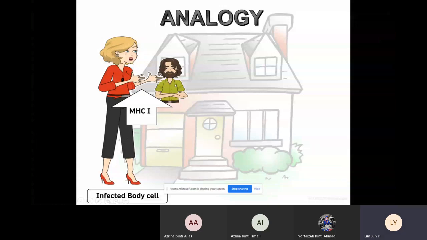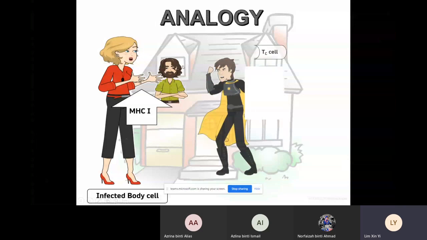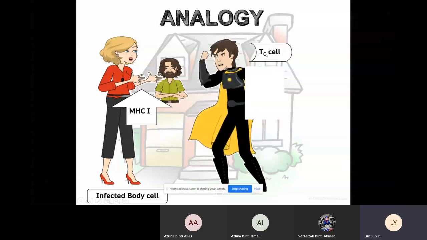So now this MHC class 1 is going to display the antigen fragment on the surface of the infected body cell. This will also attract another cell which comes and binds. This time it is the cytotoxic T cell. I use the same character, same face, but different costume, because both the red color guy and this black color guy are the same superhero, the same T cell. Just now was helper T cell. Now this one is cytotoxic T cell.